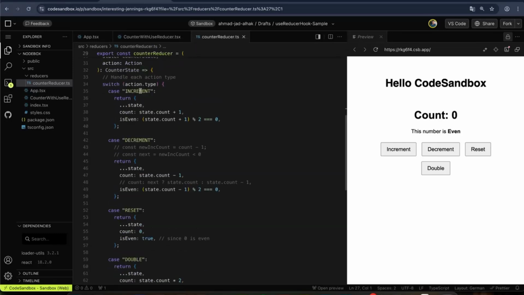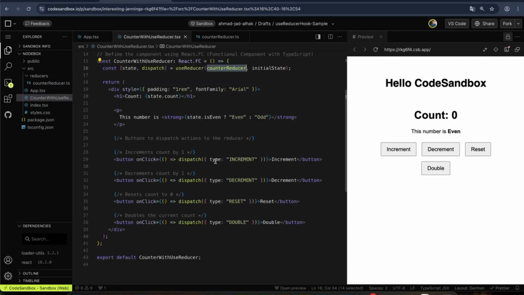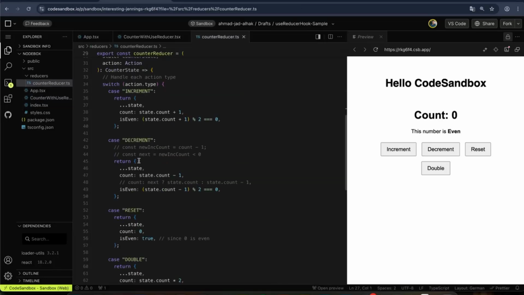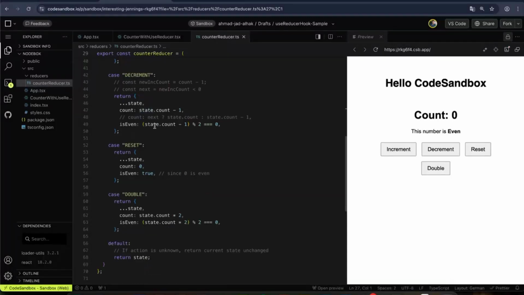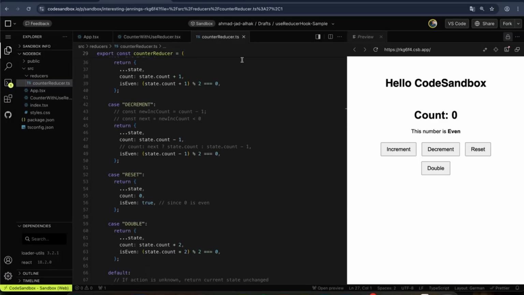We have a switch here, and then we can define which action we need. So in this file, as you see, I click on the button here, dispatch increment. This means this action will be triggered. We make a copy of the current state by using the spread operator here, and then we modify the state and return a new copy of the state. This will also force the app to be rendered, as you see here.